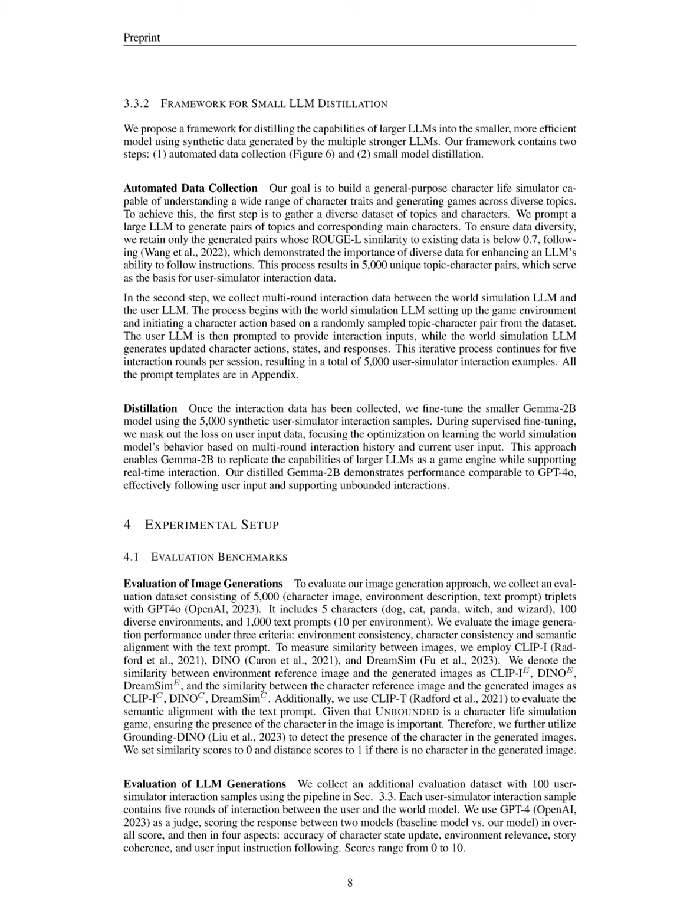Section Summary. In this section, we describe our approach to enhancing character and environment generation in a simulation game by using dynamic regional IP adapters selectively in upsample blocks, which improves spatial layout and semantic alignment. We also outline our framework for distilling capabilities from large language models into a smaller, efficient model for real-time character life simulation, supported by a diverse dataset of character topic pairs and multi-round interaction data.